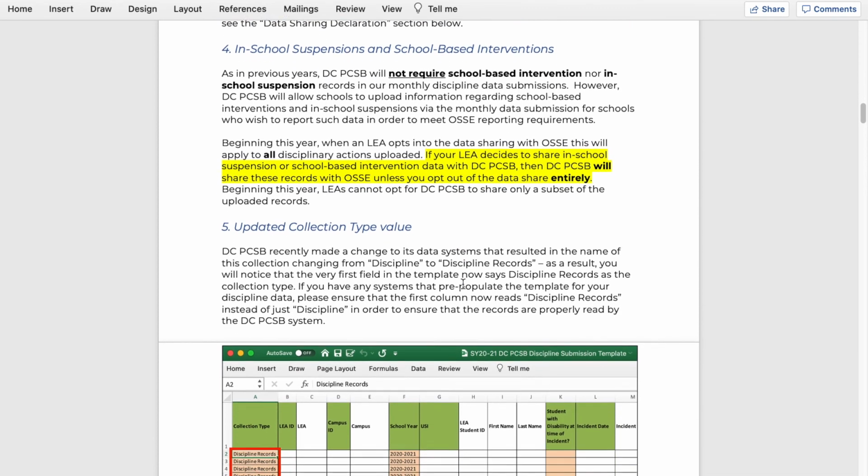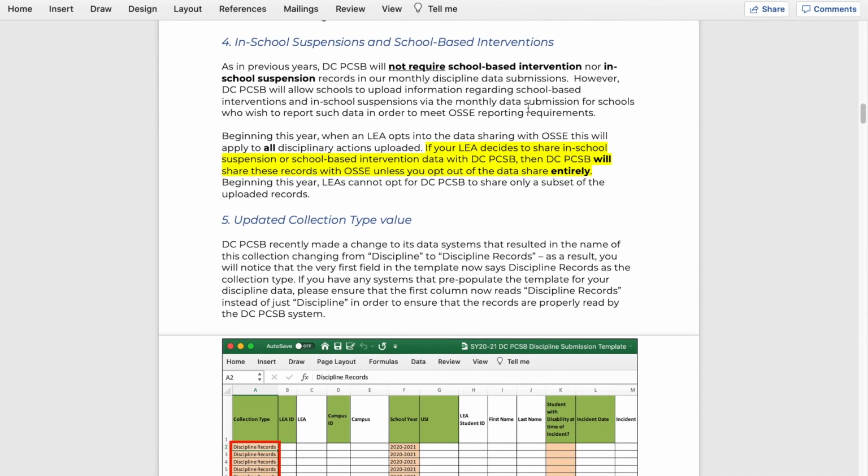The next point is also related to that data sharing. This is just a clarification that starting this year, any records that you submit to PCSB will be shared with OSSI if you opt into the data sharing agreement. So in the past, to kind of clarify, PCSB does not require school-based intervention nor in-school suspension records. That continues to be the case. So you do not have to submit in-school suspensions or school-based intervention data to PCSB.